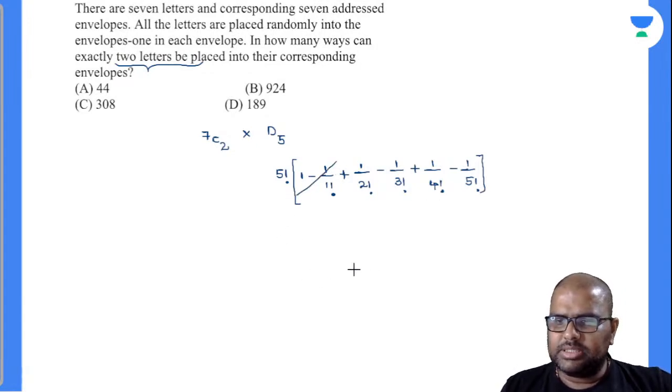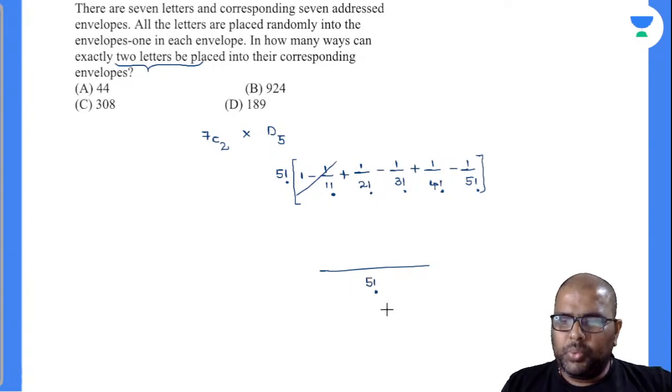I'll cancel this down. So the LCM value is 5 factorial. So 2 by 120, is it 60? Yes. 6 by 120, is it 20? Yes. 120 by 24, is it 5?